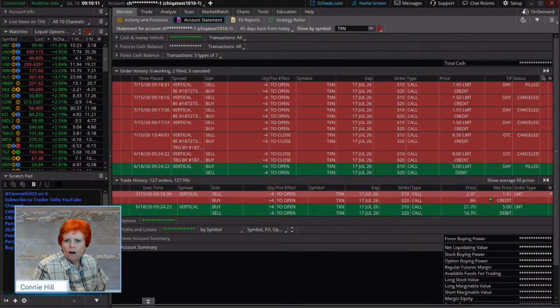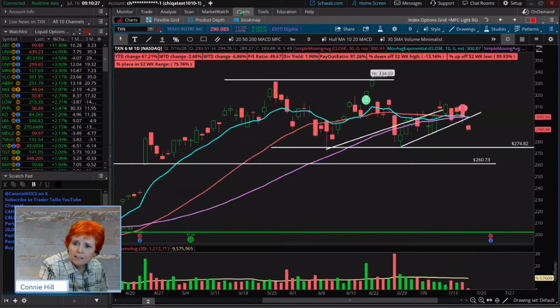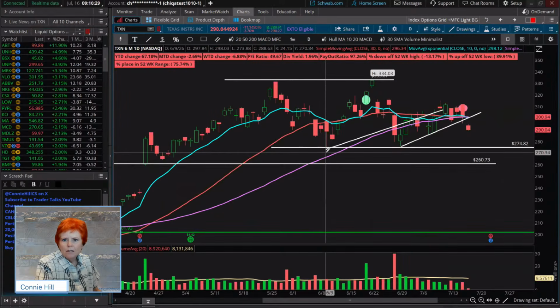Had we exited on Thursday, like I told you we were going to, or on Friday, it would not have been nearly as bad. It would have been a smaller loss. We still would have had a loss, but not nearly to the extent. So the lesson from that is, when you say you're going to get out, go ahead and get out. Okay. Yeah, sometimes it might go better in your favor, but that's not always the case.